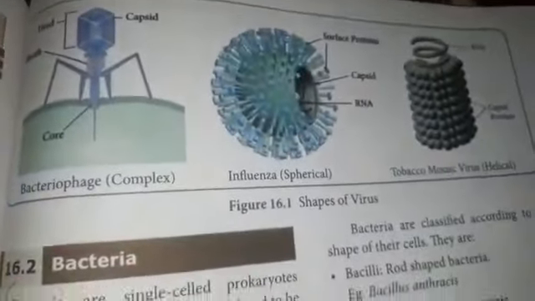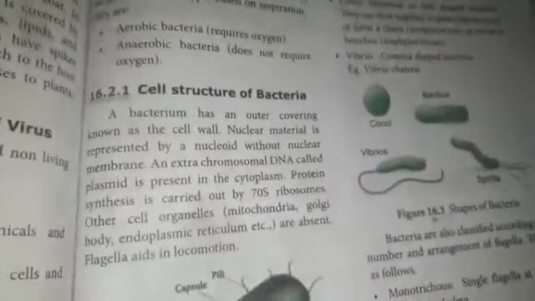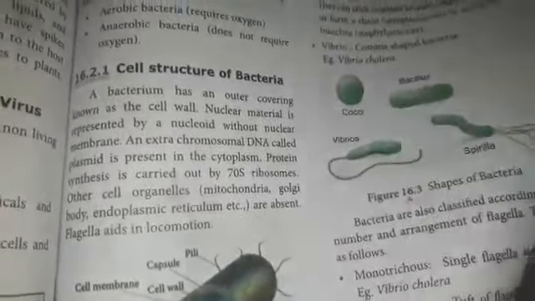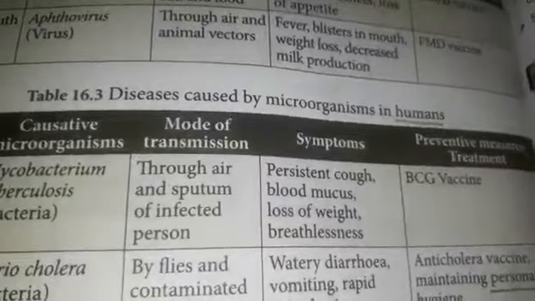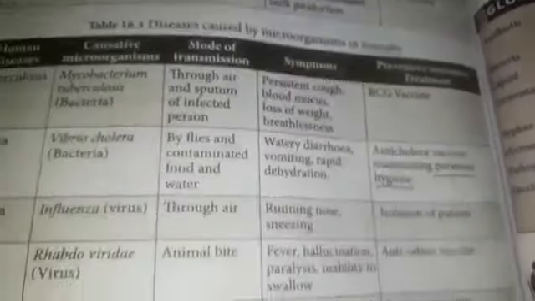In Microorganisms, you have to practice all the diagrams with their parts, and then you have to read the cell structure of Chlamydomonas, and then amoeba, and then uses of microorganisms, and then diseases caused by microorganisms in plants, and then diseases caused by microorganisms in humans.